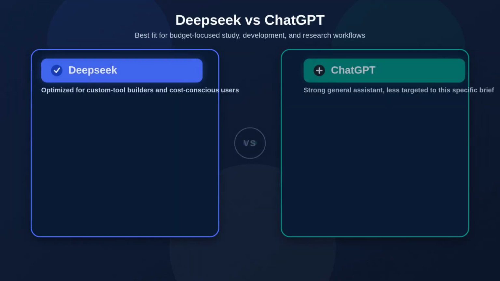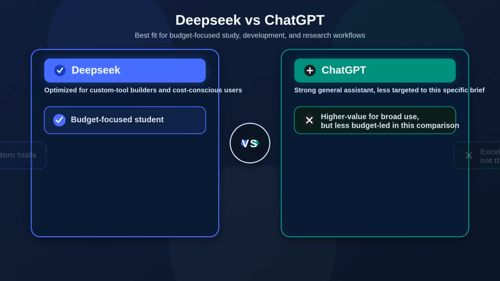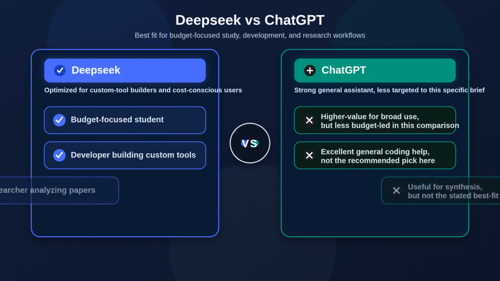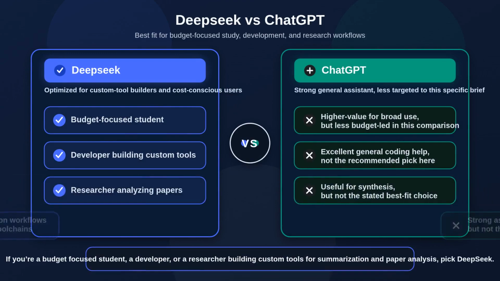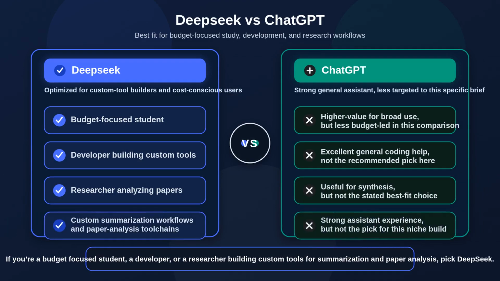If you're a student who wants one tool for finding info, analyzing PDFs, outlining, drafting, and revising, pick ChatGPT. If you're a budget-focused student, a developer, or a researcher building custom tools for summarization and paper analysis, pick DeepSeek. If you're part of a university team or department that needs shared workflows, connectors, and admin controls, pick ChatGPT.